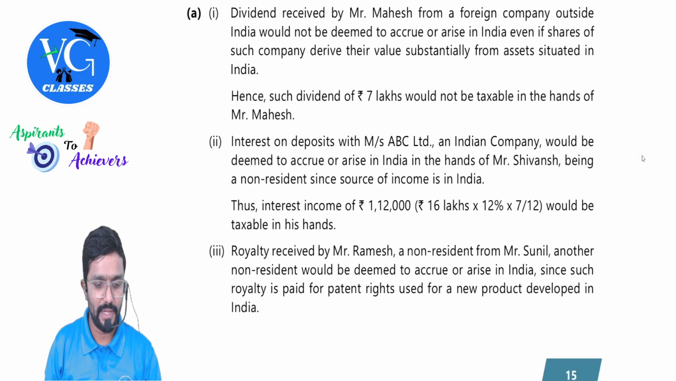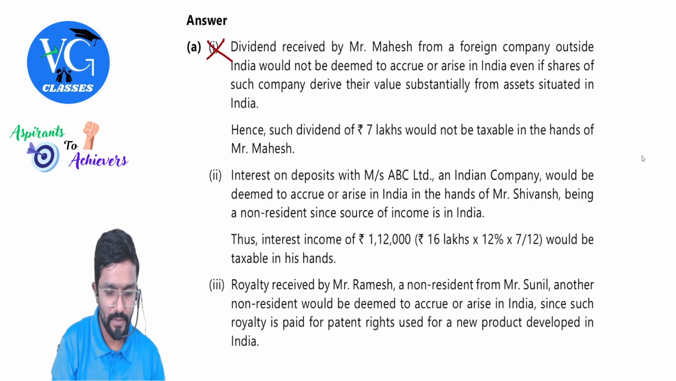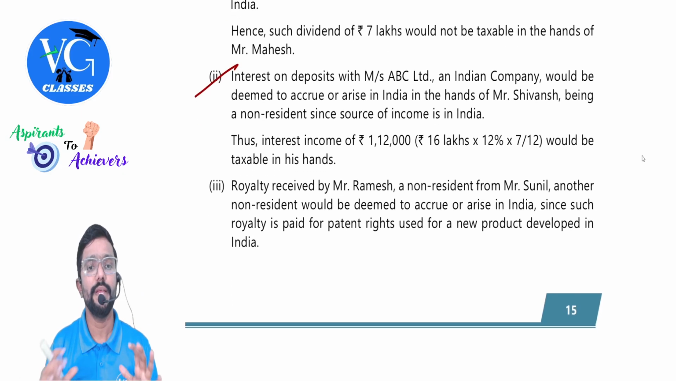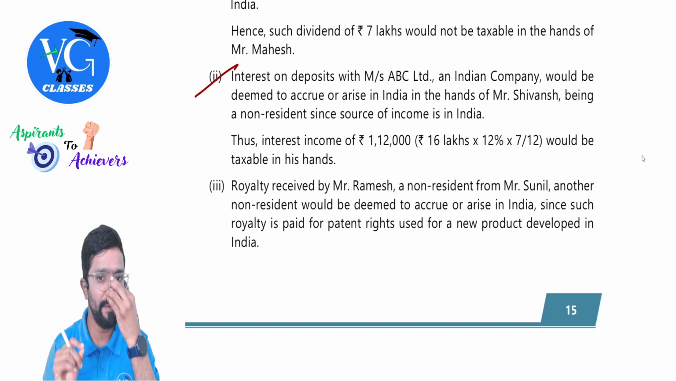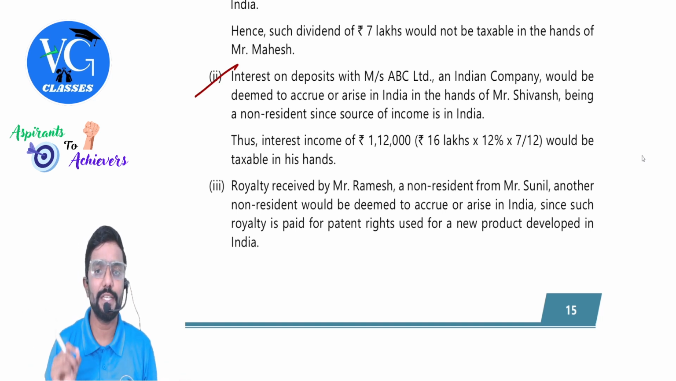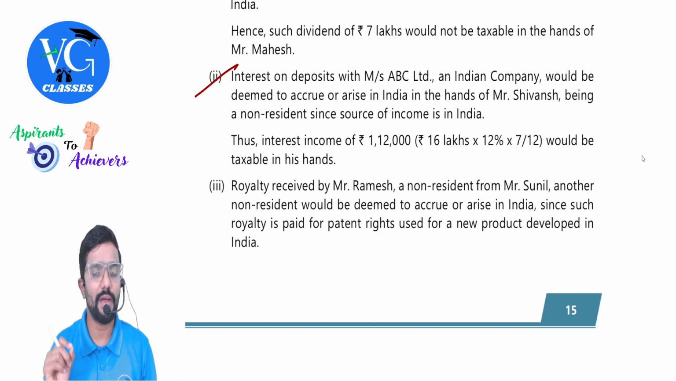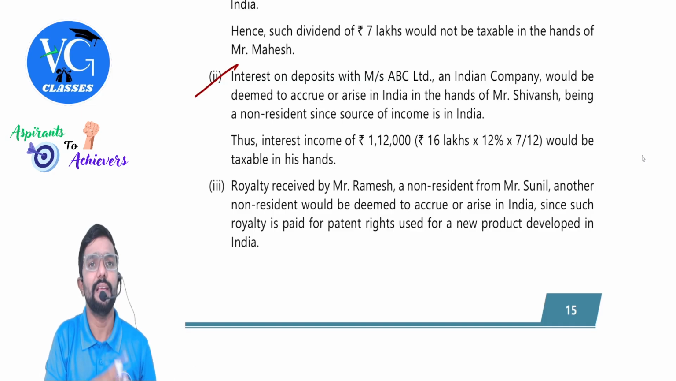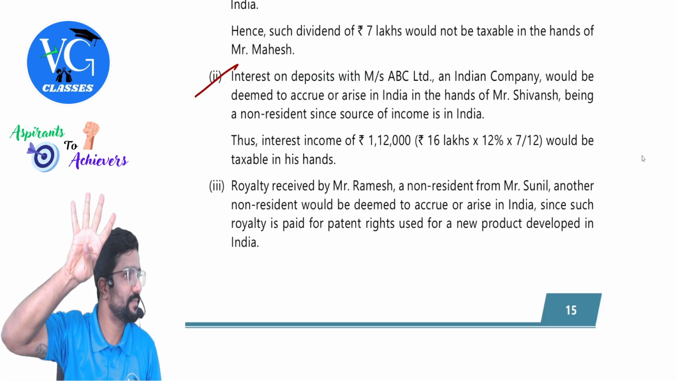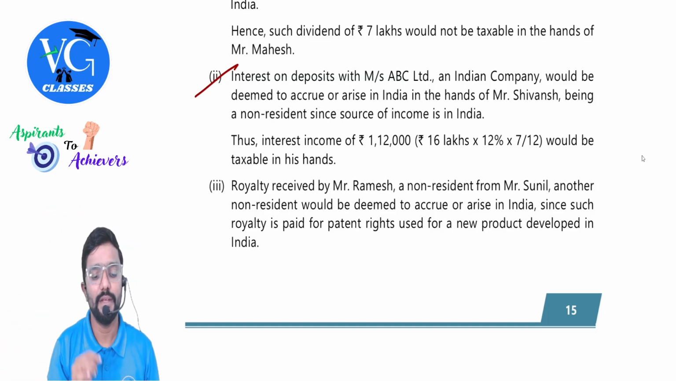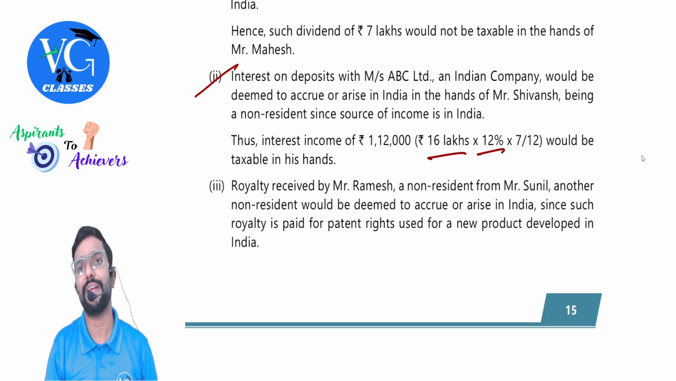We will look into the answer. Interest on deposit with ABC Limited, an Indian company, would be deemed to accrue or arise in India in the hands of Mr. Shivansh, being a non-resident, since the source of income is in India. You can also elaborate and say, since it is income deemed to accrue or arise in India as per section 9. Thus, interest income of 1,12,000. How did we get it? Loan amount into interest rate into 7 by 12.